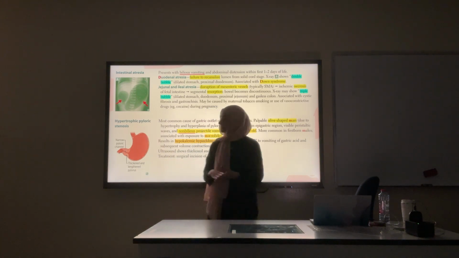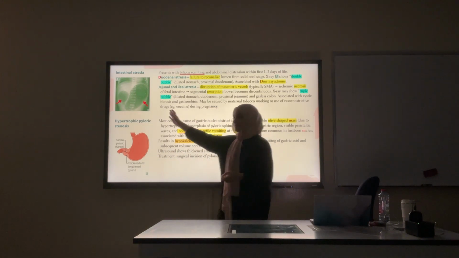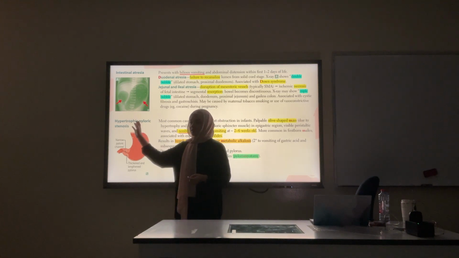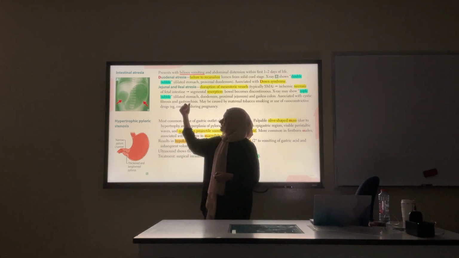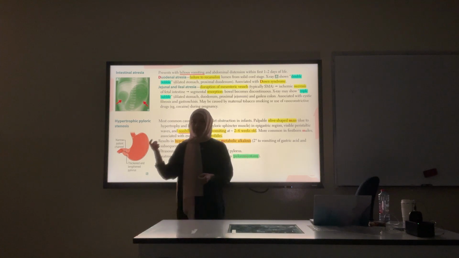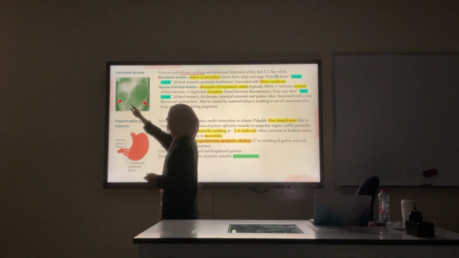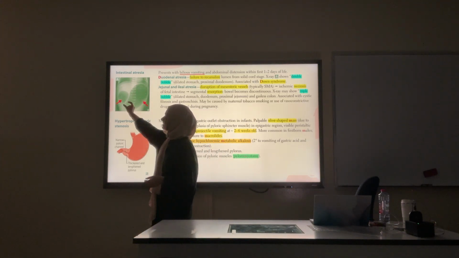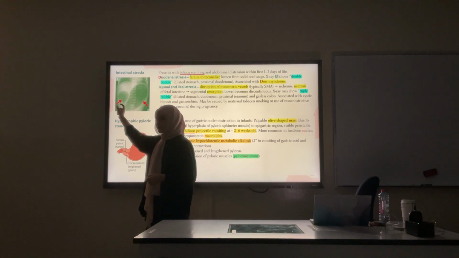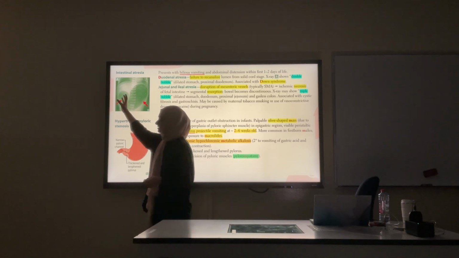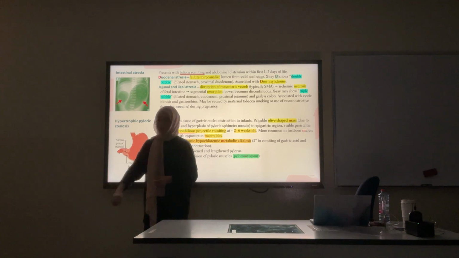Okay, so it's basically blockage. The sign that's present on X-ray is the double bubble sign. If it was jejunal and ileal atresia, it will be the triple bubble sign. In the double bubble sign, the first bubble is from the stomach, and then there's the narrowing because of the pyloric sphincter, and then the duodenal bubble, the duodenal enlargement. Okay?